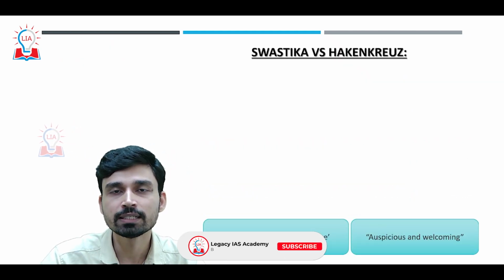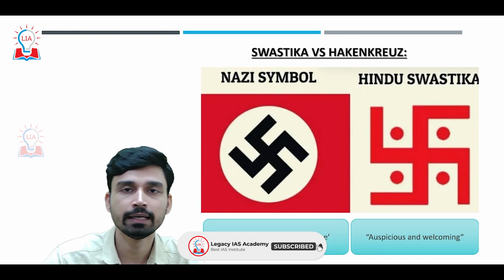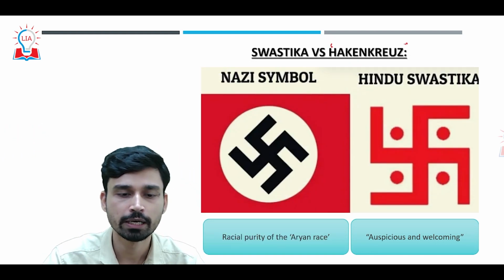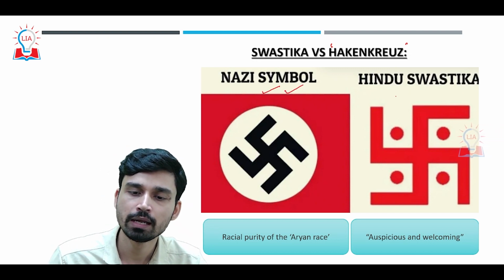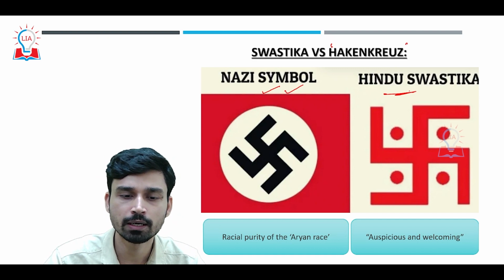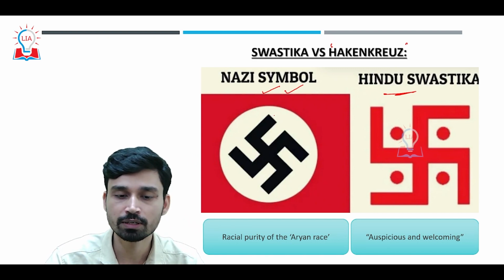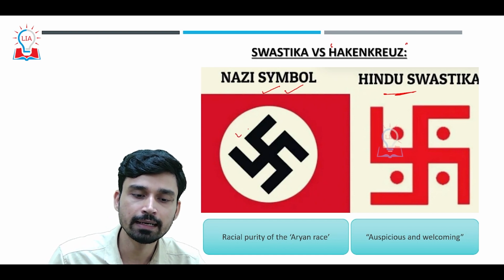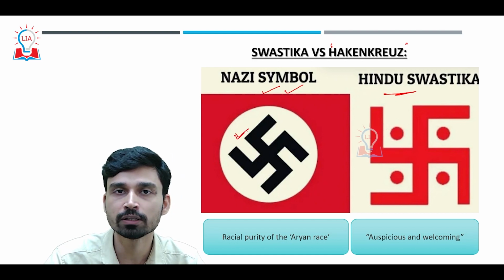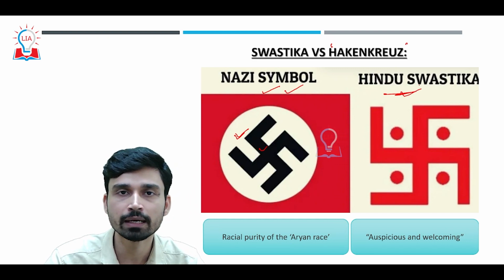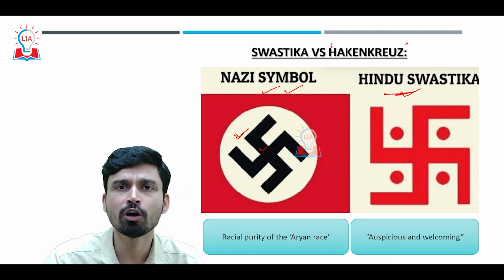Now let us try to understand the difference between the Indian symbol of swastika and the German symbol of Hakenkreuz. As you can see from this diagram, on the right side we have the Nazi symbol and on the left side we have the Hindu swastika. We have three major differences between these two symbols. The first difference is that in Nazism, the swastika or Hakenkreuz is black in color, while in Hinduism the swastika is either red or orange or yellow.